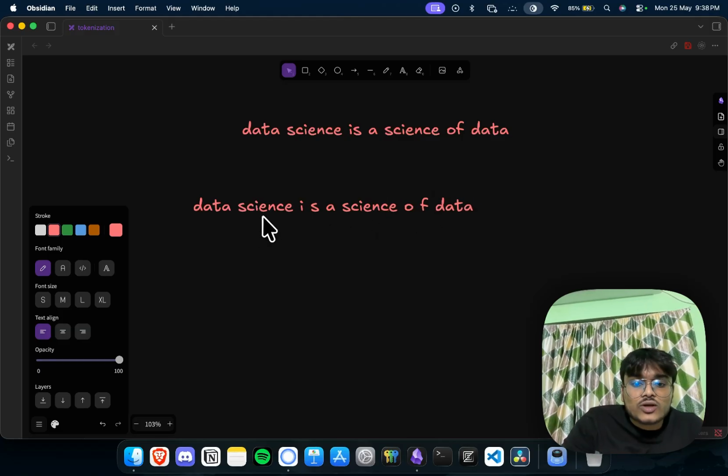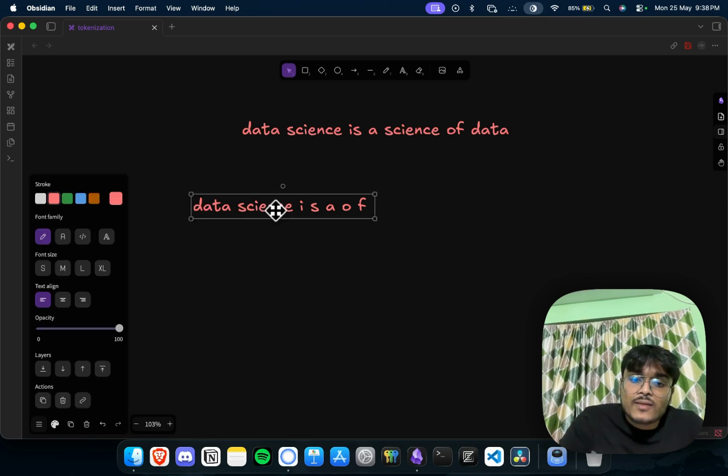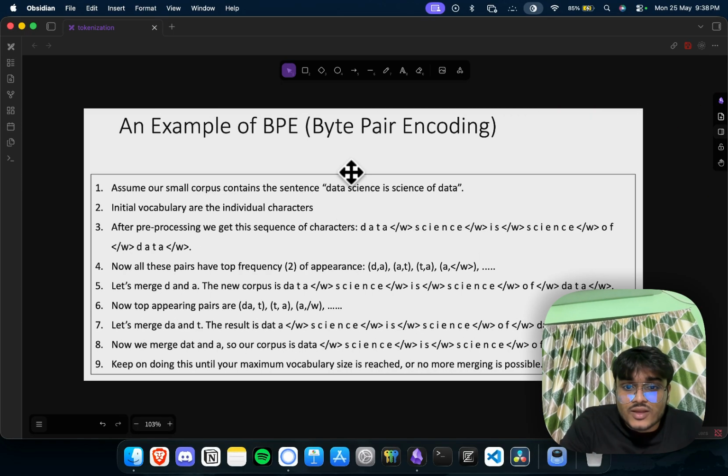So then what are the tokens left? The tokens left are DATA, SCIENCE, I, S, A. I might not include duplicate ones. So these are the tokens, right? So this can be easily applied to Chinese or Japanese language also. So that is why we use byte pair encoding.